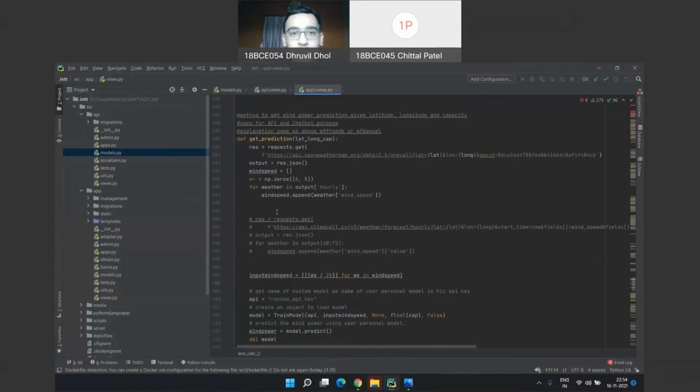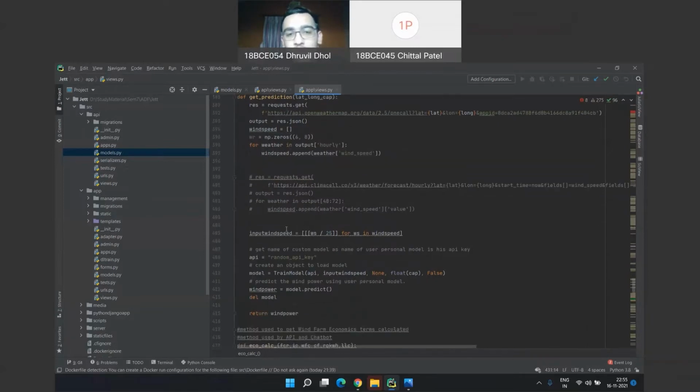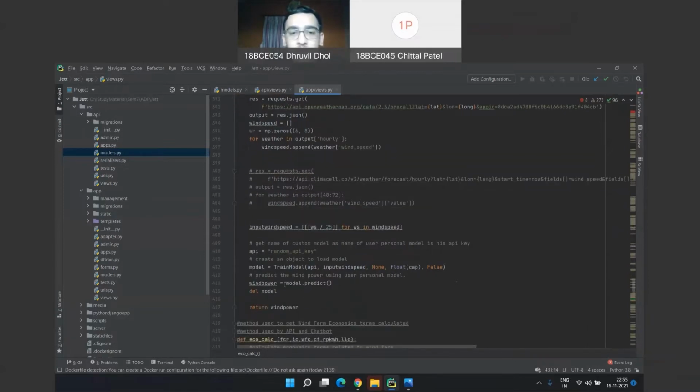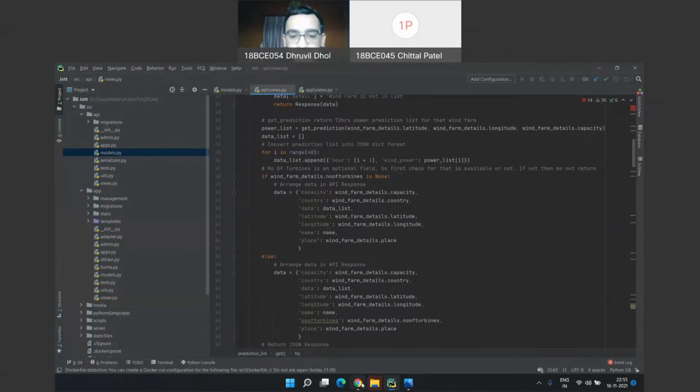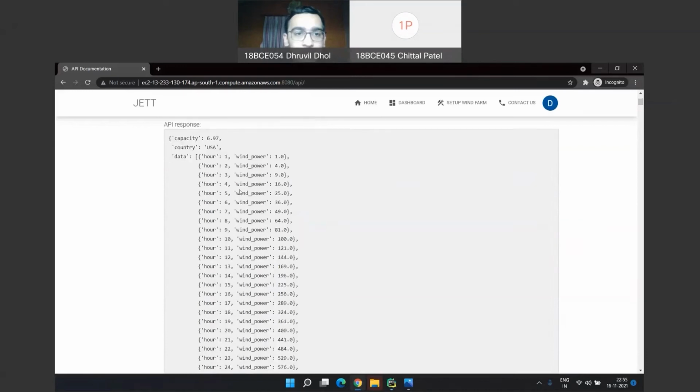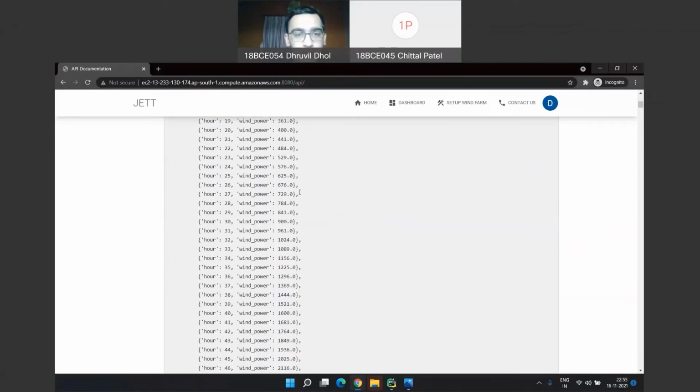Here is the get prediction function, in which we first call the weather API by providing the latitude and longitude, and get weather data like wind speed. Then we store that wind speed and provide it to our trained model, and we can get the prediction for the next 48 hours. We rearrange all the data and provide the API response. Here we can see the API response: the next 48 hours of wind farm power prediction.